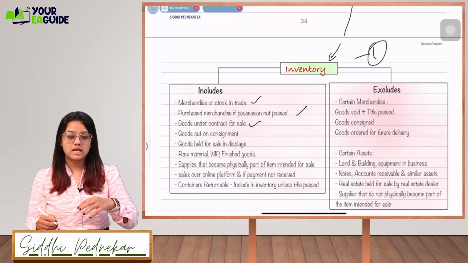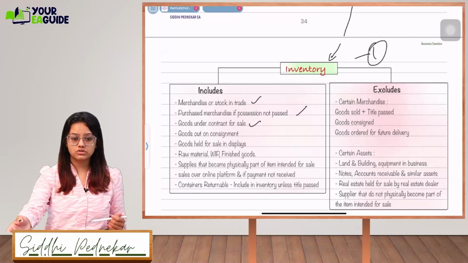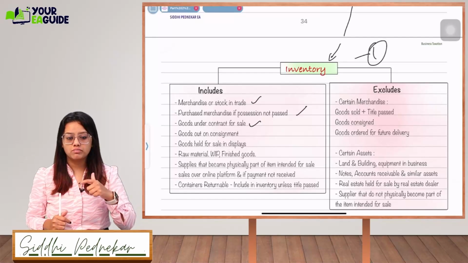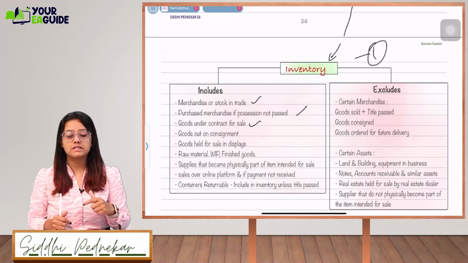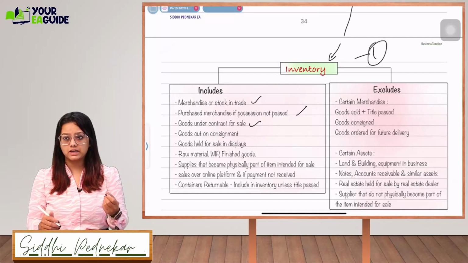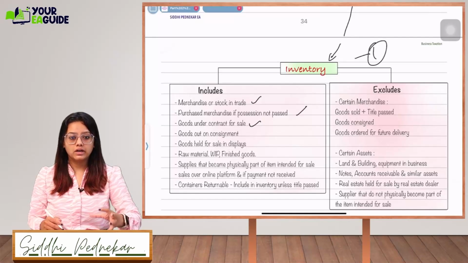Goods out on consignment: if I have sent goods to someone else to sell in the market, I include those in my inventory too. Goods held for sale on display, like jewelry placed on display, are also included in inventory.